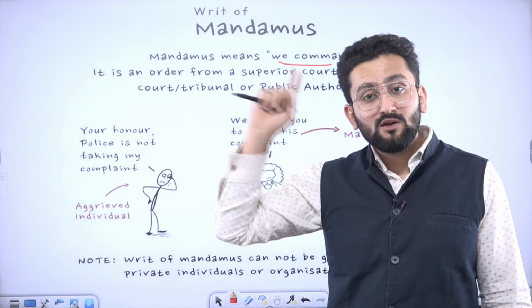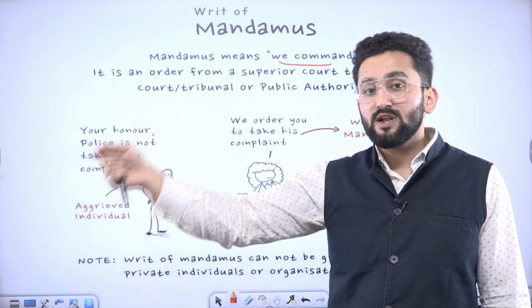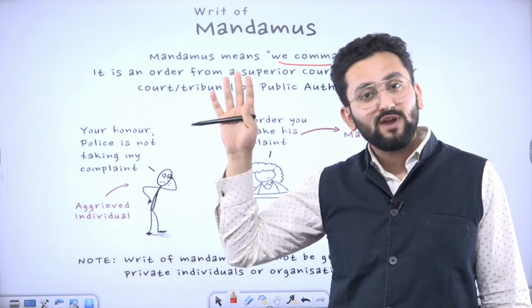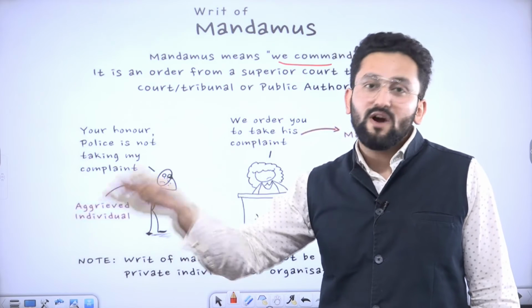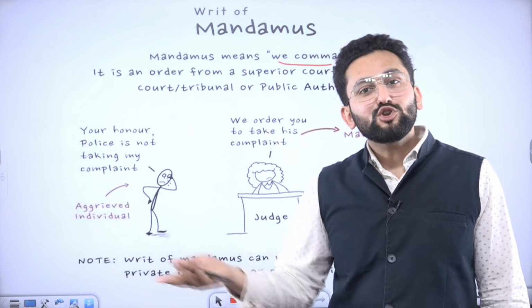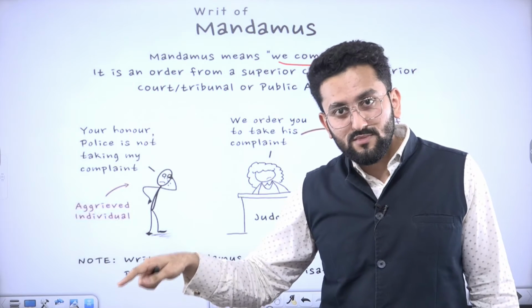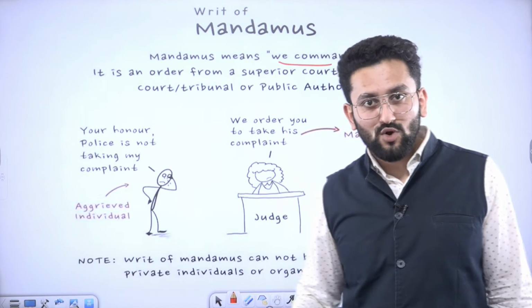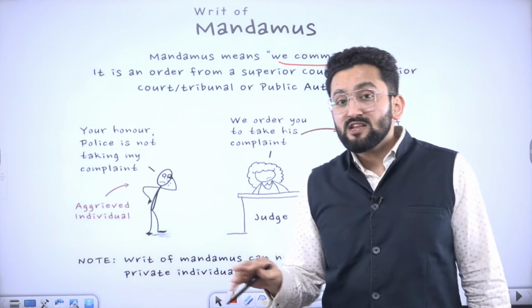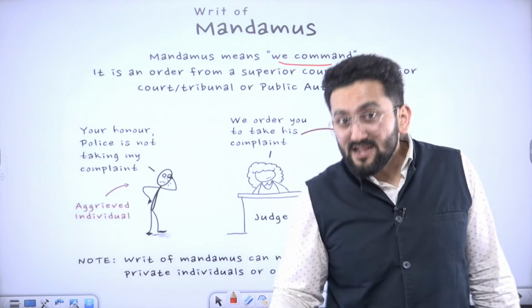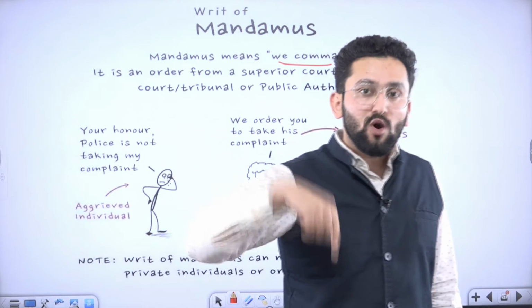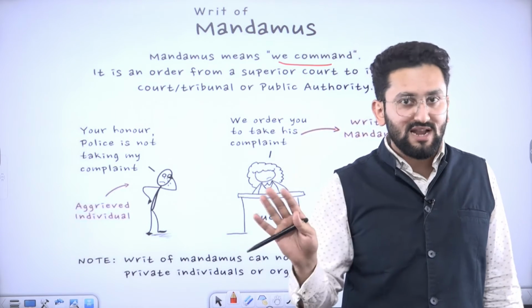will issue a letter to that concerned Treasury officer that you have to come to Haveli. Where is Haveli? Supreme Court is Haveli, and there you will be questioned. Means we are going to ask on what grounds you stopped, and we command you to actually get this done. Okay. So in this case, please remember, it is not necessary that they will call you up into the court. Okay, it is not necessary.